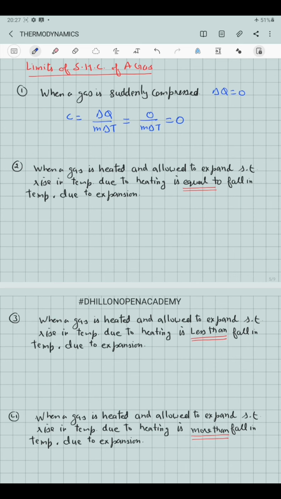So if the gas is also continuously being heated such that any rise in temperature is exactly equal to the fall in temperature due to expansion, in that case the net change in the temperature of the gas will be equal to 0, that is delta T will be equal to 0. So in this case, specific heat capacity C equal to delta Q over m delta T will be infinity.